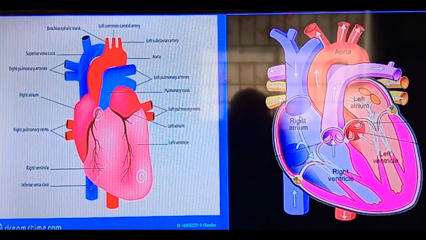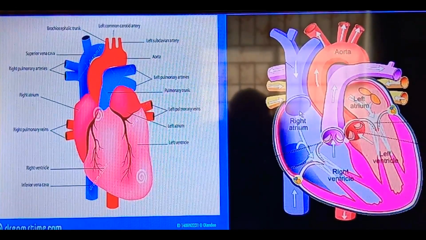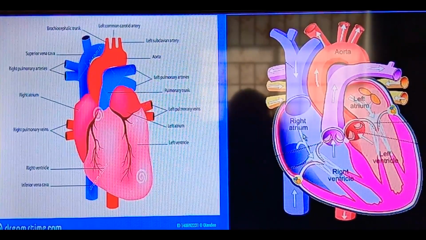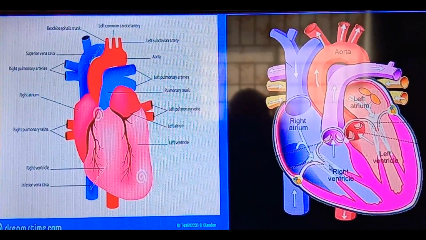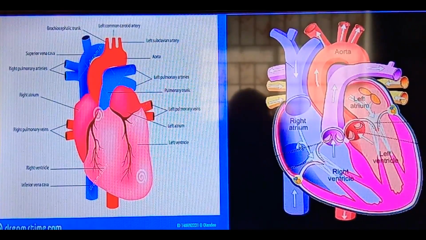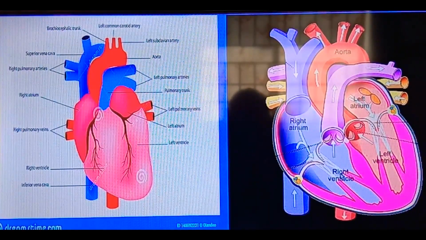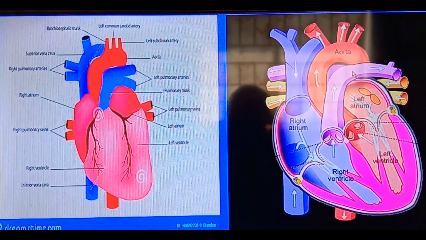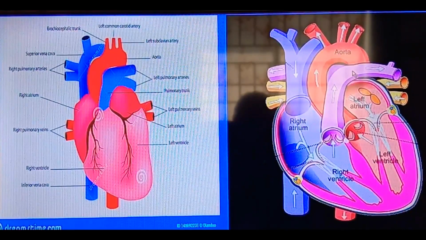The right atrium receives the blood from the superior vena cava, inferior vena cava and coronary sinus. So these will bring and pour the impure blood into the right atrium, and from the right atrium, the right ventricle receives the blood through the tricuspid valve. From the right ventricle, the impure blood is pumped into the pulmonary artery. This is the pulmonary artery, after which it leaves the heart. It will divide into two, the right and the left, and it will supply the blood to the right and the left lungs for purification or oxygenation.